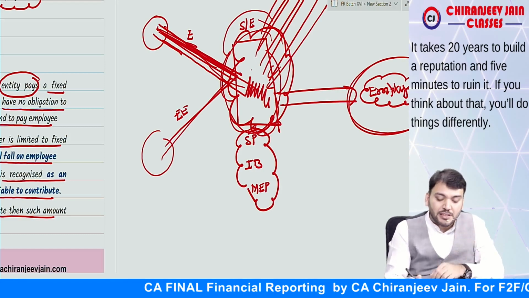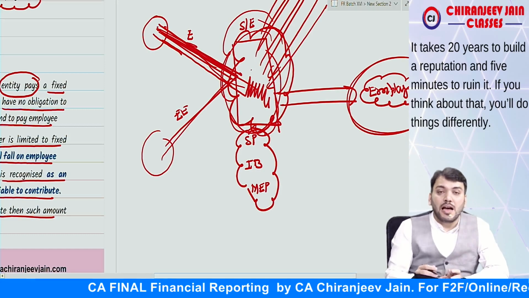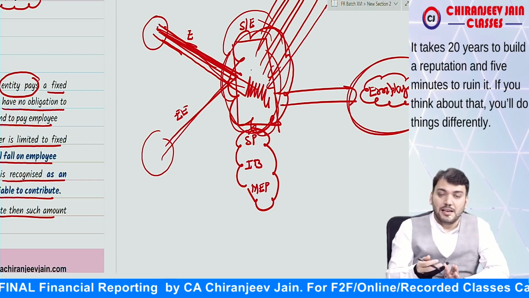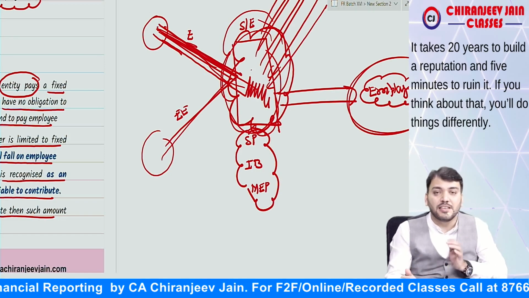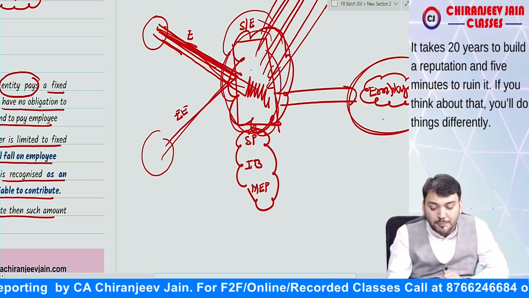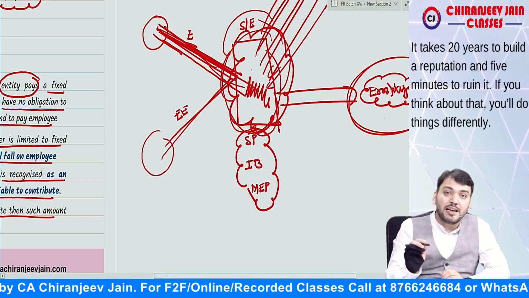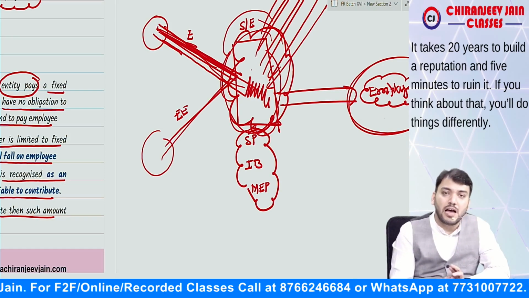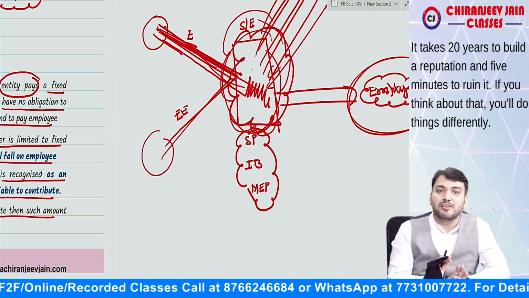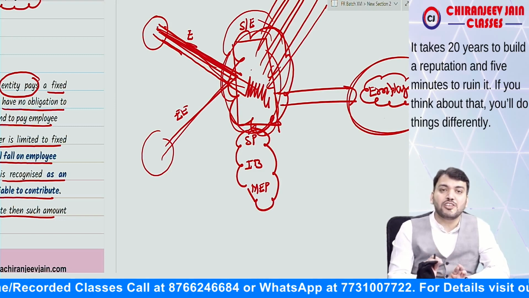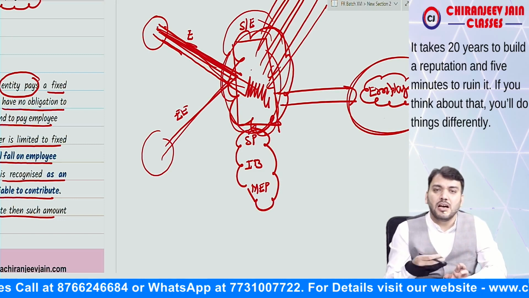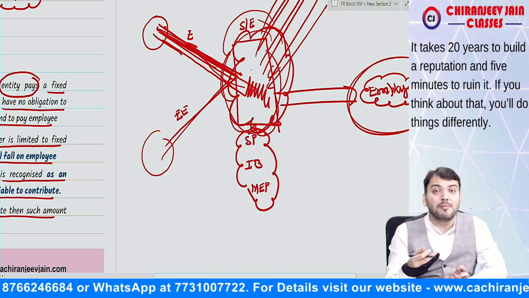The entity is not required to contribute if the separate entity of plan assets is unable to pay the employee, meaning the investment and actuarial risk will fall on the employee. Therefore the amount contributed will not be recognized as an asset; it will be charged to profit and loss account as an expense once the entity is liable to contribute.